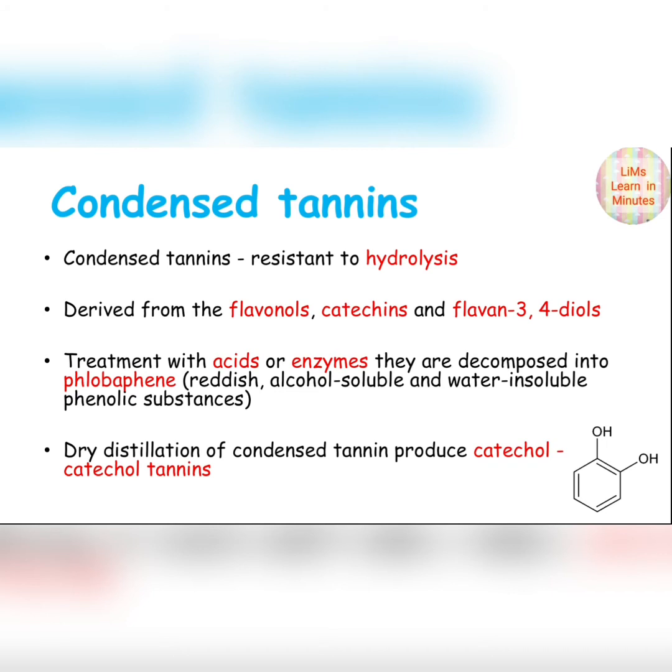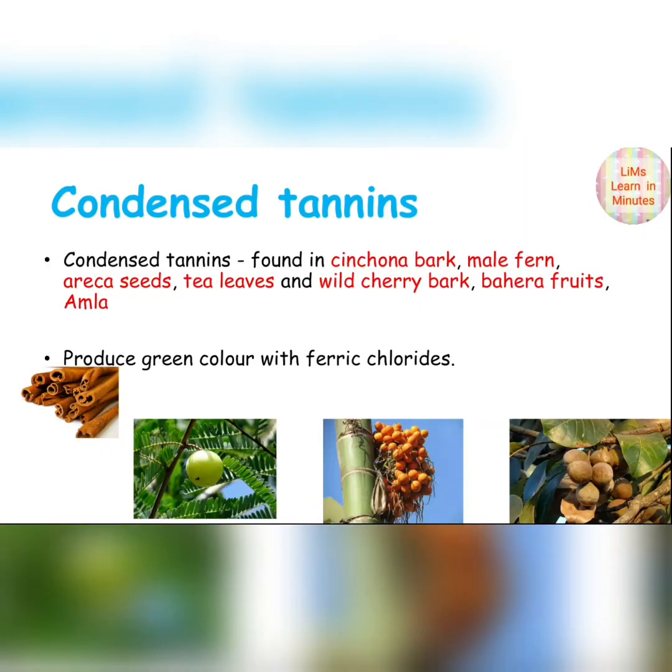Distillation of condensed tannin produces catechol, hence they are also known as catechol tannins. These are found in cinchona bark, areca seeds, tea leaves and wild cherry bark, and also in bahera fruits and amla. These condensed tannins produce green color with ferric chloride.